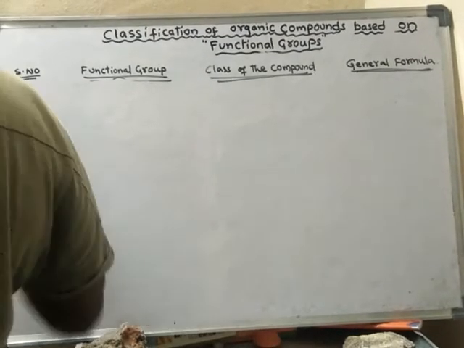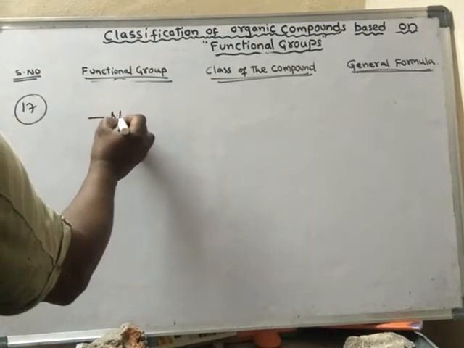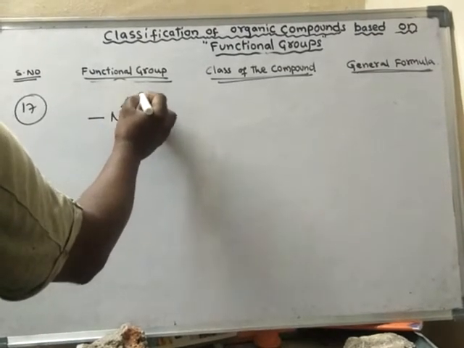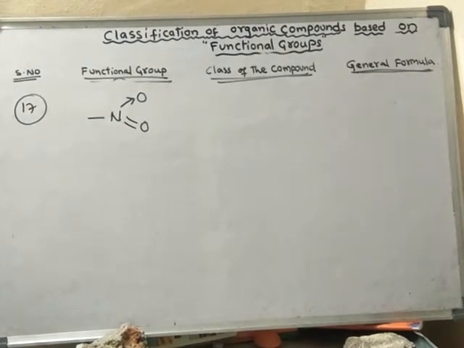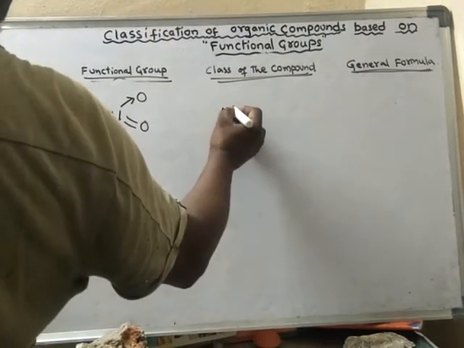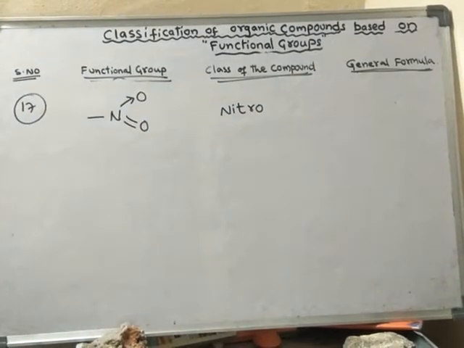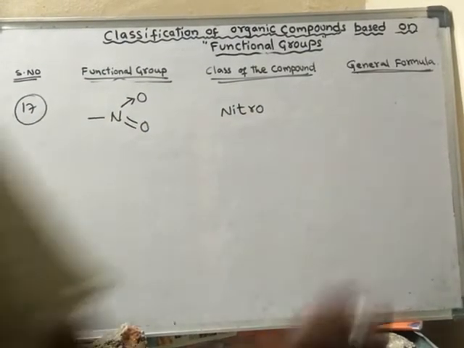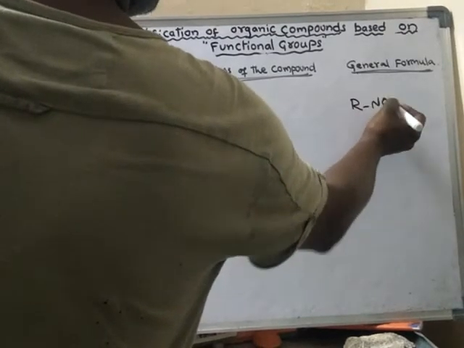Next one, the seventeenth. This is called the nitro group, nitro compound. The functional group is said to be the nitro functional group. The general formula will be RNO2.